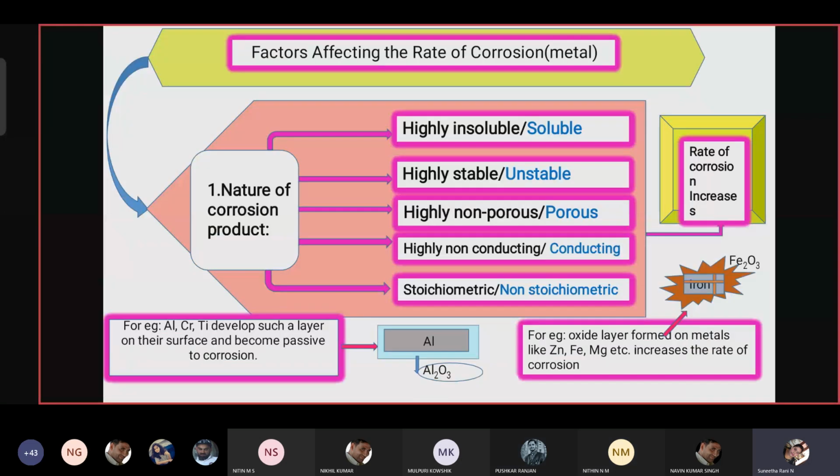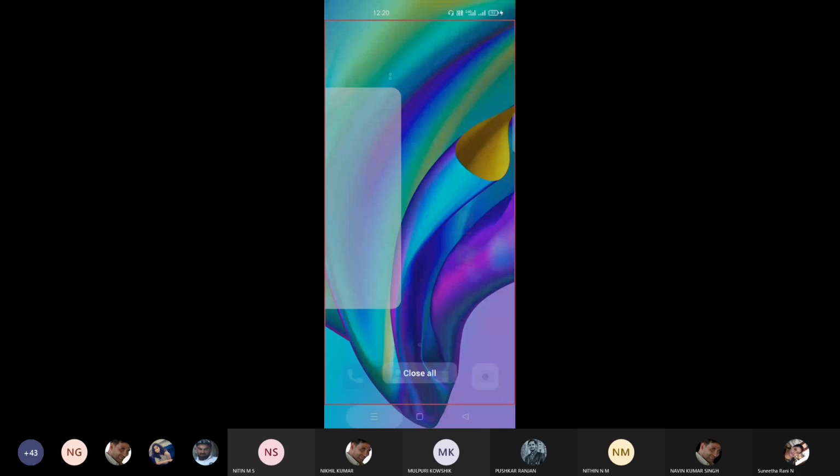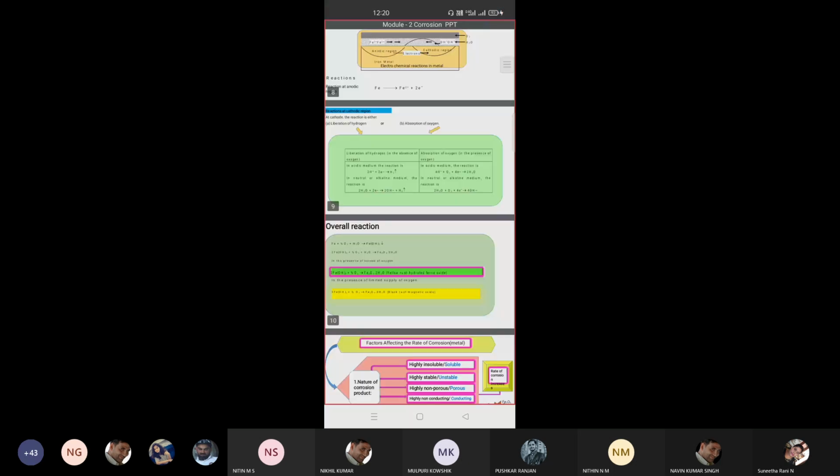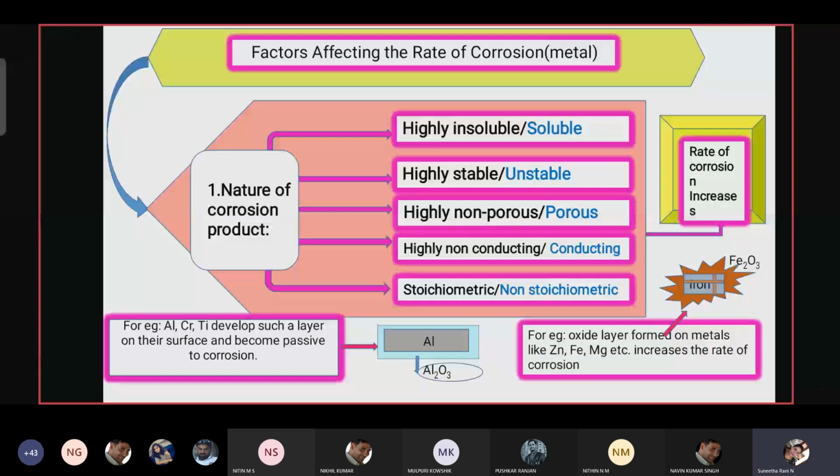The next topic is factors affecting the rate of corrosion. What are the factors affecting the rate of corrosion? The first one we discussed is the nature of the corrosion product. The next is anodic and cathodic area.